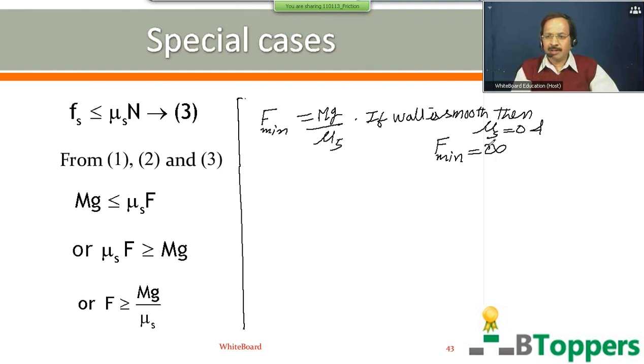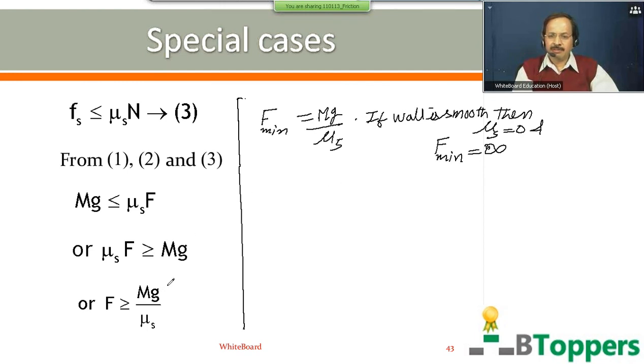Force required to keep the block at rest is infinity, which means it's not possible to keep the block at rest when the wall is perfectly smooth. So it's not possible to keep the block at rest by applying a horizontal force on the block when the wall is smooth. That means the horizontal force cannot balance the weight mg, which acts in the vertical direction, when the wall is smooth. So it is possible to keep the block at rest on the wall by applying a horizontal force only when there is friction between the block and the wall.